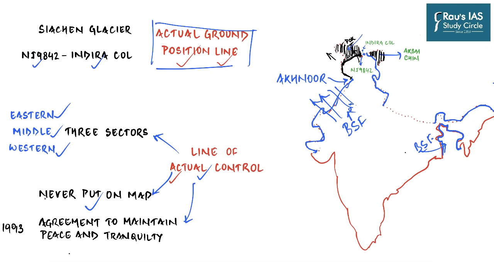Although it has never been put on a map, there is some kind of agreement to decide some of the points, and that was done in 1993 through an agreement to maintain peace and tranquility. Through this agreement, India and China decided to maintain the status quo on their border pending any eventual boundary settlement. So the boundary settlement has not taken place, but until then the status quo will be maintained. Wherever a person is sitting will keep on sitting. But that does not prevent one country from imposing its own perception of the line of actual control on the other country. And that is the basic reason why we are having so many scuffles between India and China.